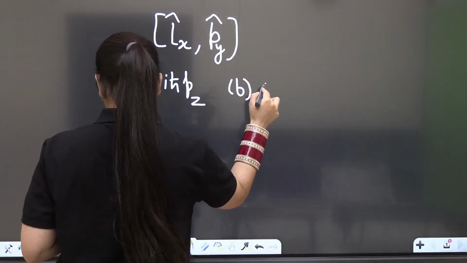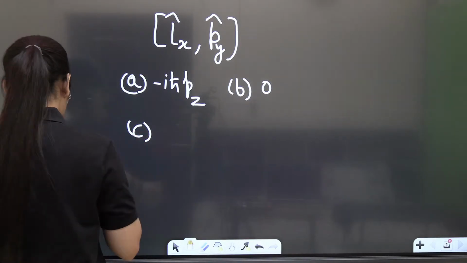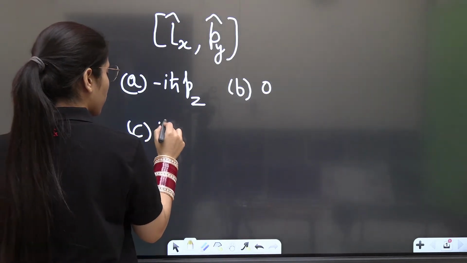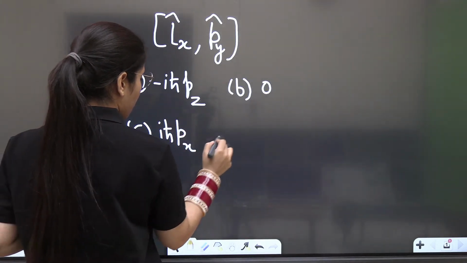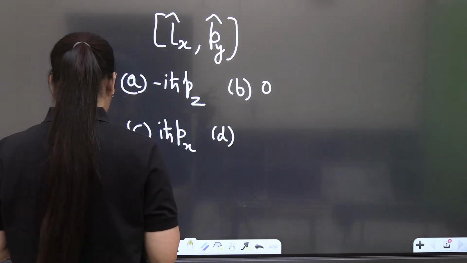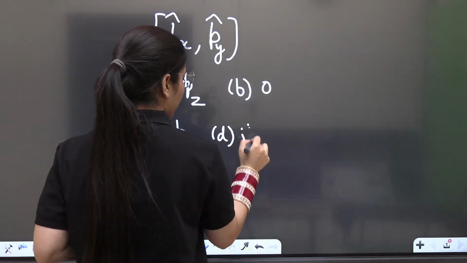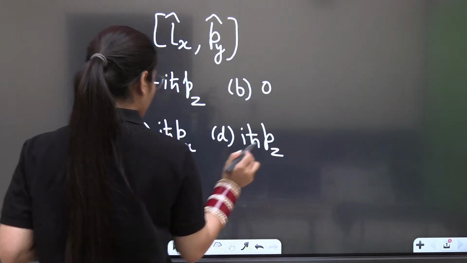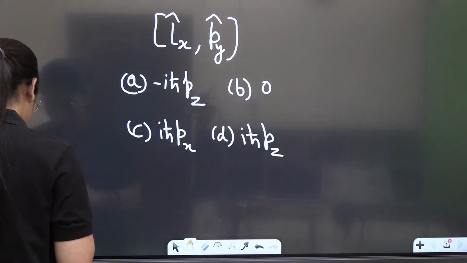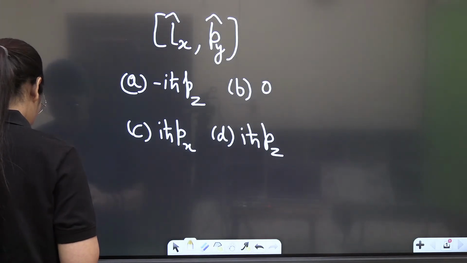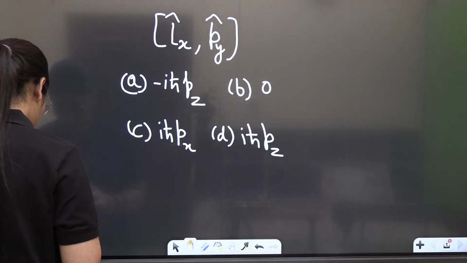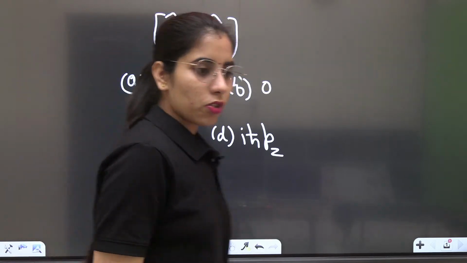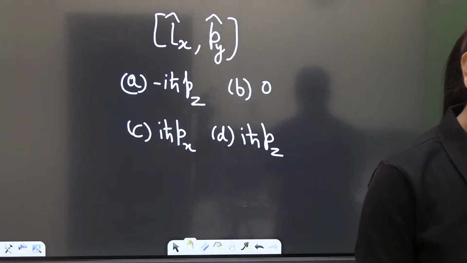Option B they have given you is 0. Option C they have given you is iota h cut px. Option D they have given you is iota h cut pz. So you know what will be the right answer. If you know that, just mention it directly in the comments. Which one is the right answer according to you? Let me just check out your comments here.